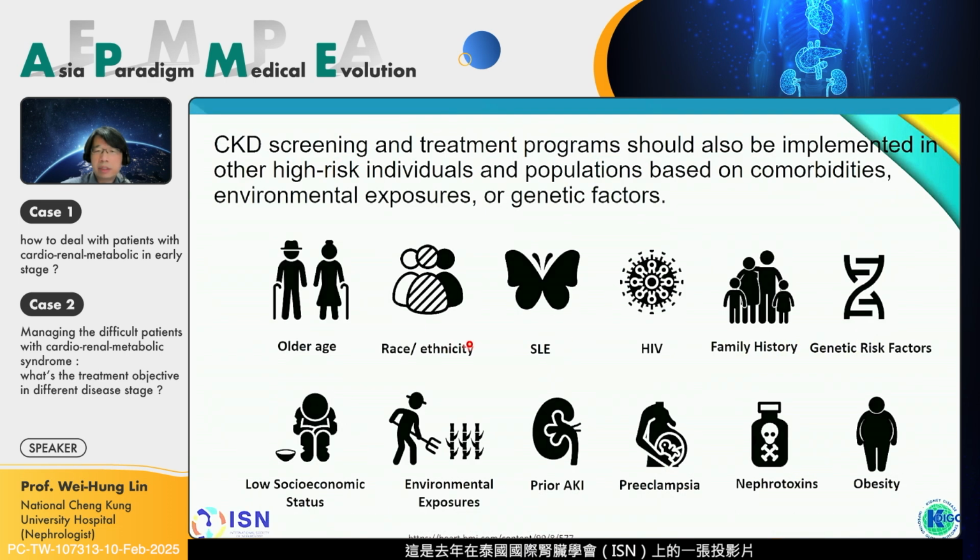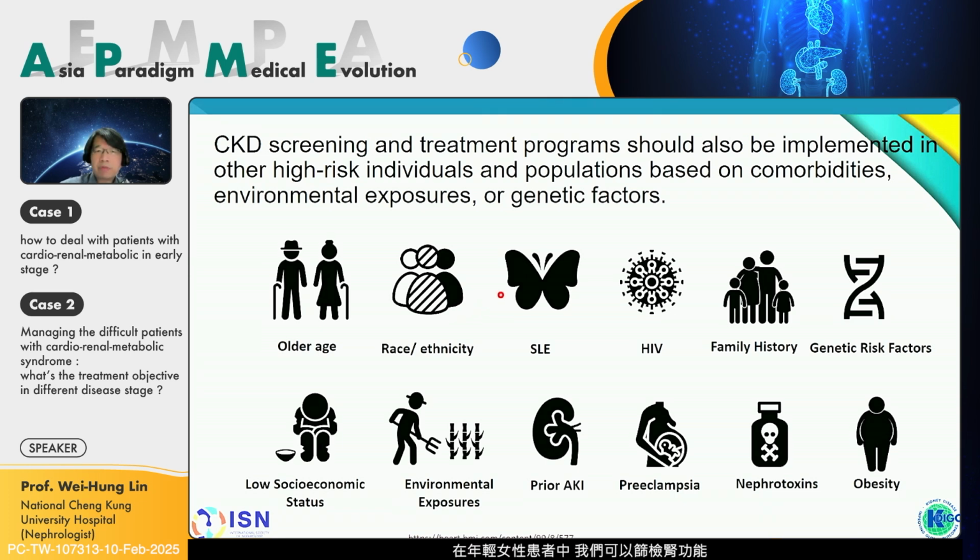This is a slide from last year in Thailand, the ICE, on how to screen high-risk patients, because it is impossible to screen all patients. So we can screen, for example, hypertensive patients and some other groups, even in Asia, in Taiwan, in China, in Singapore. I think CKD is a severe and major problem.